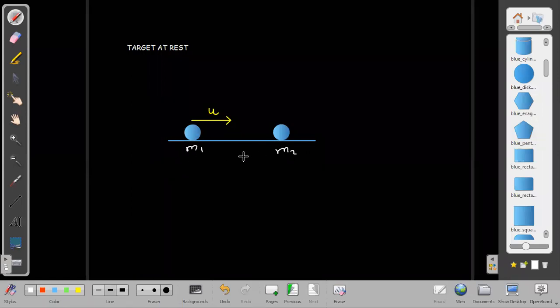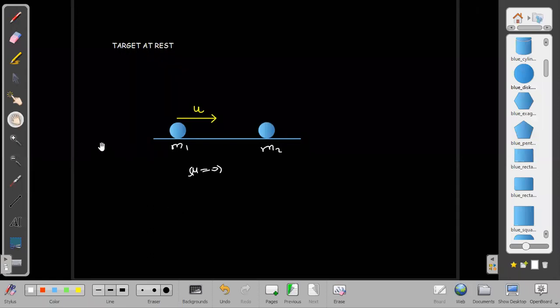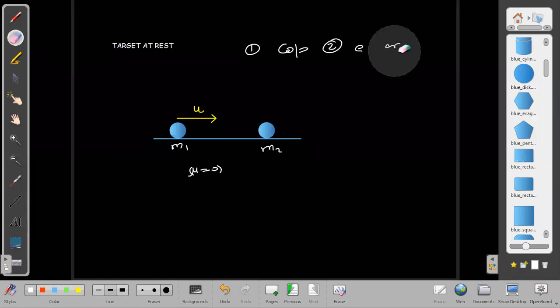How did you do it? We applied conservation of momentum, sir, and the E value also. Two equations we need always. These two equations are always required: conservation of momentum, and second, the equation of E. But in place of the equation of E we can have an alternative.